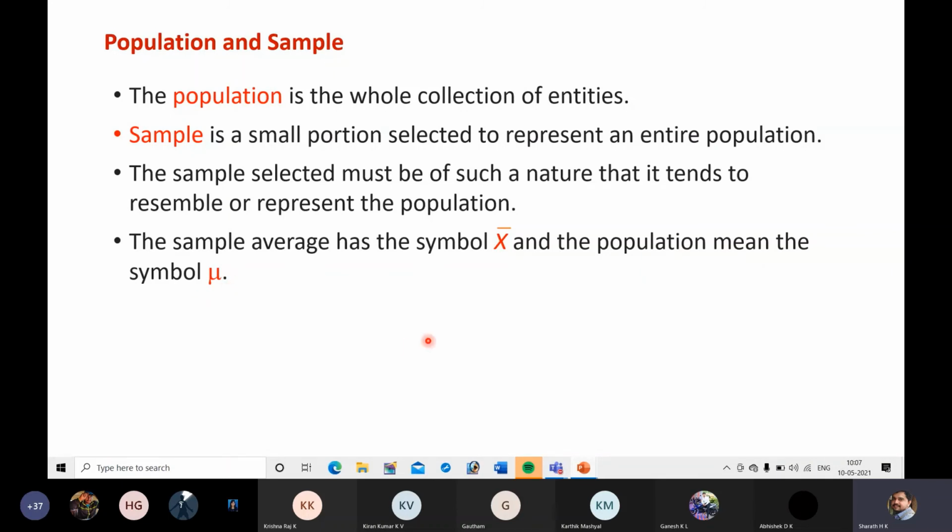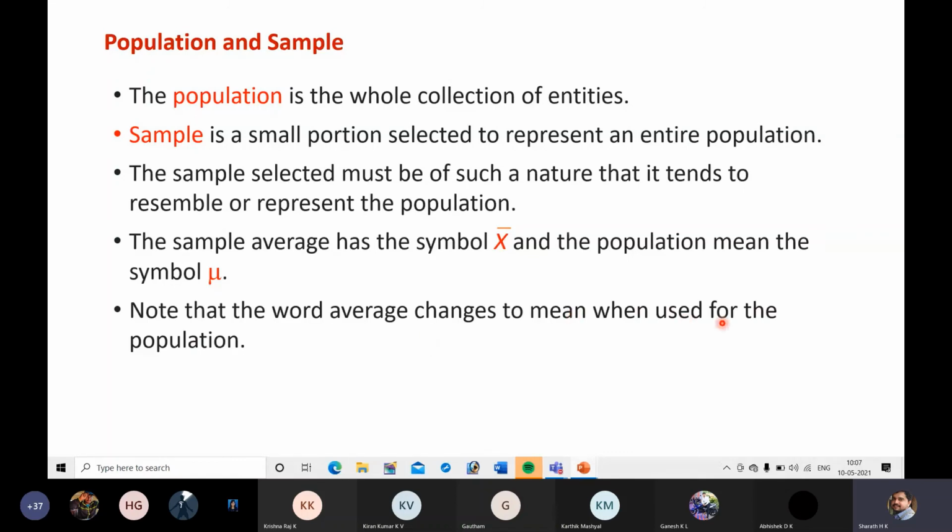Note that the word average changes to mean when used for the population. In the case of the population, you add a particular value of all 1,000 units and divide it by 1,000, and that is called the mean. But if you are considering 10, you add the individual values of 10 and divide by 10, and that is considered as X bar.